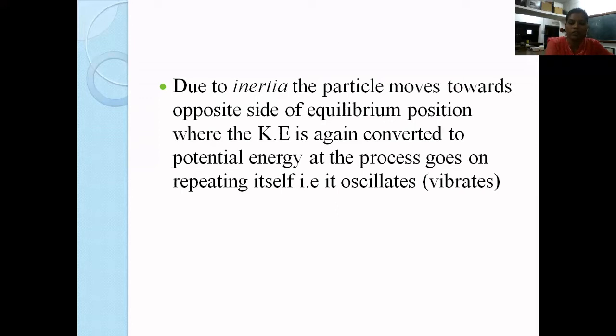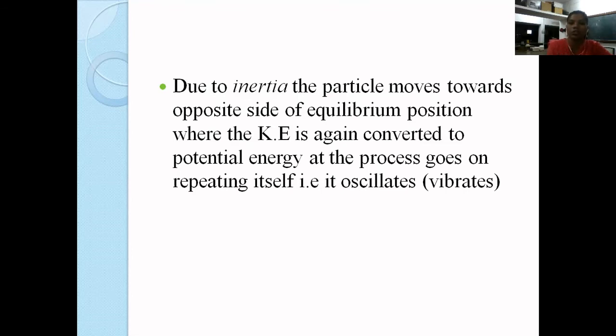So when the particle is coming back from the extreme position to the mean position, then it will accelerate. As it is accelerating, its acceleration is going to be maximum at the mean point. And as the inertia comes into action, the particle, instead of staying at the mean position, gets pushed to the other extreme. And then again, when it goes to the other extreme point, the restoring forces come into action. And these restoring forces, as they are directed towards the mean position, will push the particle back to the mean position.